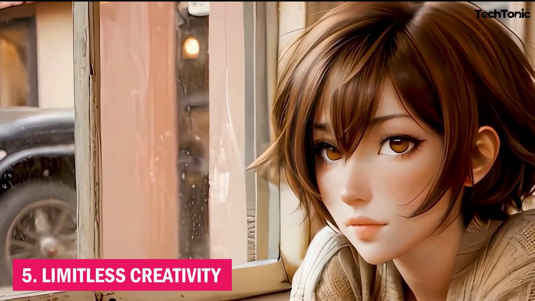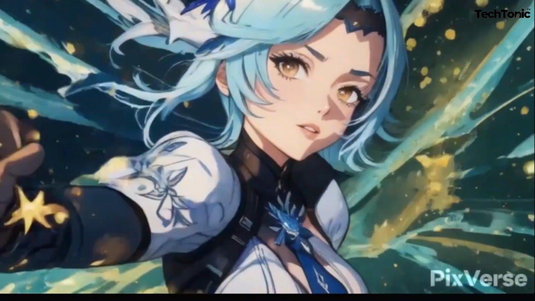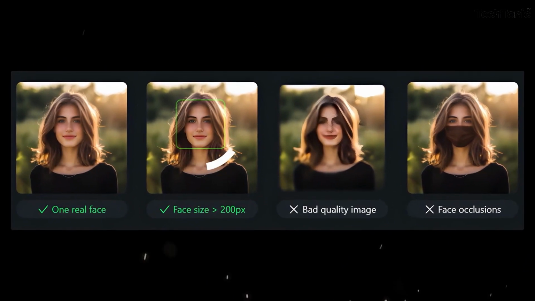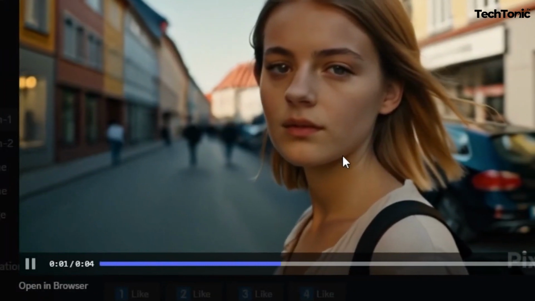5. Limitless creativity. With PixVerse, the sky's the limit. Whether you're a seasoned pro or a newbie to the video scene, PixVerse empowers you to unleash your creativity like never before. So go ahead, dream big, and let PixVerse turn your wildest ideas into reality. After all, who said making videos couldn't be fun?